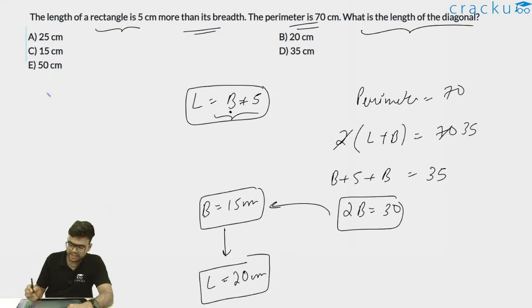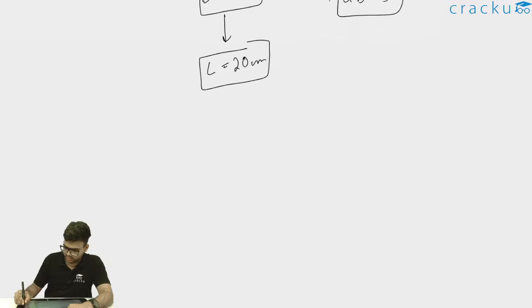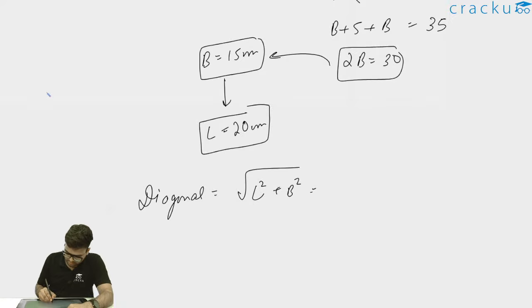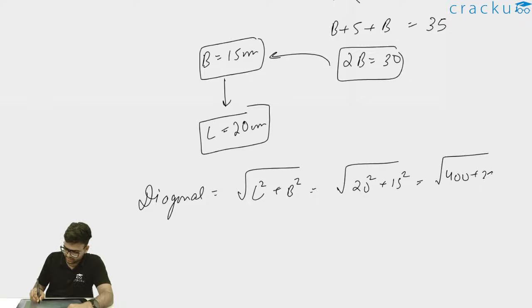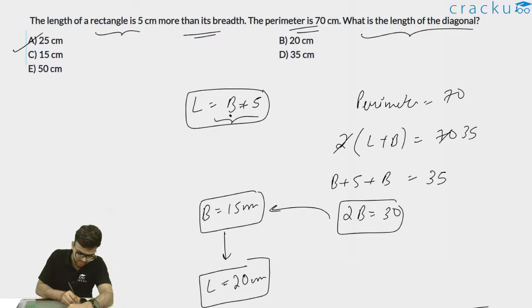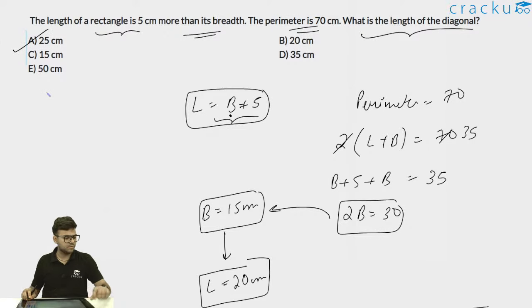We have to find out the length of the diagonal. The length of the diagonal of a rectangle is equal to under root length square plus breadth square. So under root L square plus B square. Now what is L square? L square is 20 square. And what is B square? B square is 15 square. So 20 square plus 15 square is 400 plus 225, or under root 625. Thus I can write diagonal length will be equal to 25 centimeter, and therefore option A, which is 25 centimeter, is the correct answer.